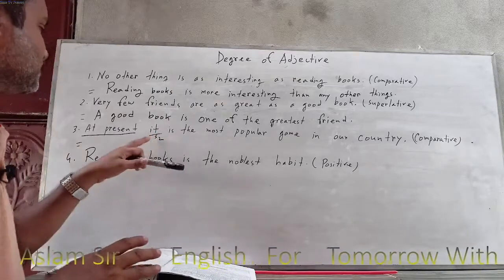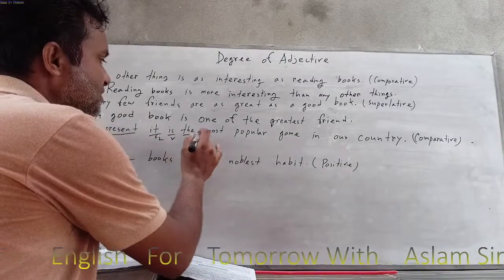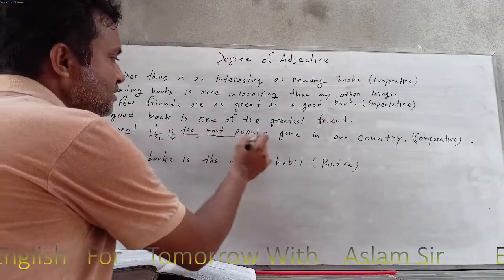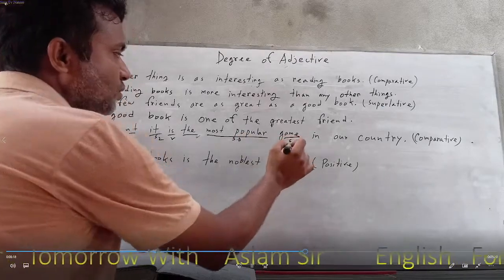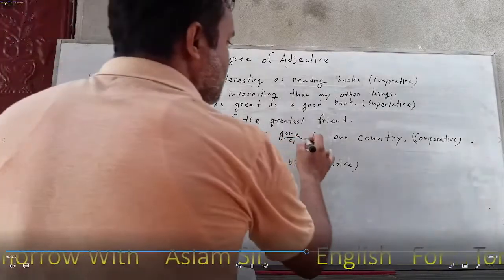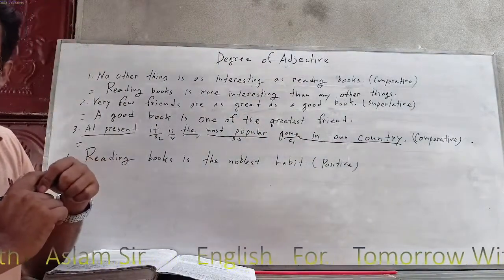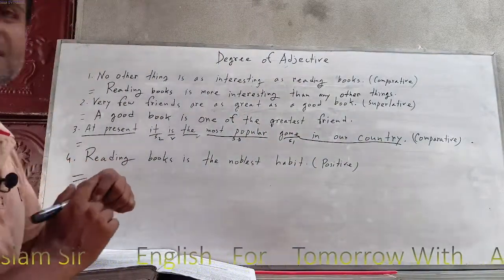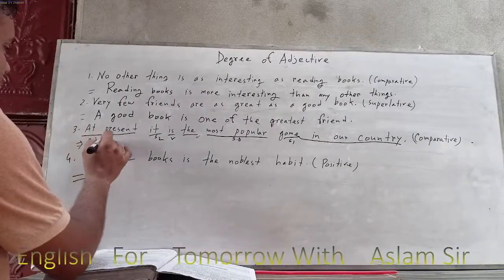Okay, so we can see subject 2. Next one is verb. Next one is the. Next one is superlative degree. Next one is subject 1. Okay, this is all the part. So very easily you can write down the comparative sentence. So what is the right answer? Subject 2. No, at first extra. So extra you can't change.